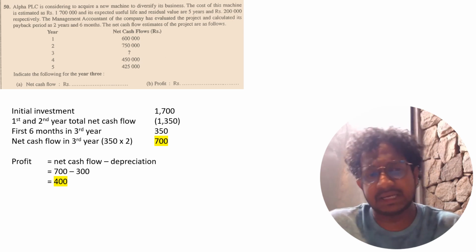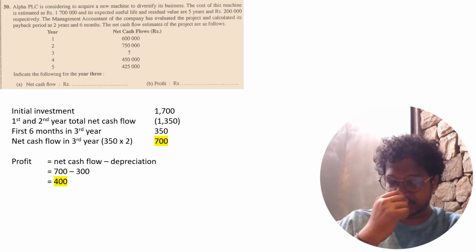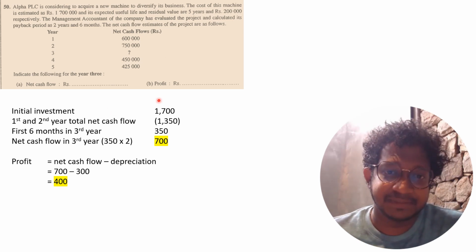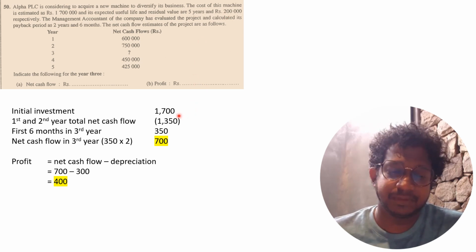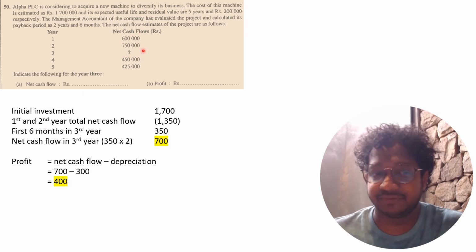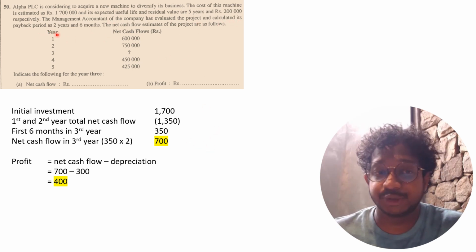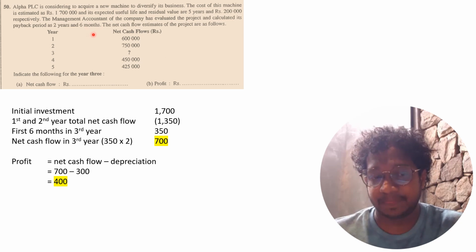They ask the net cash flow and the profit in the third year. So first find out the net cash flow. Your initial investment is 1,700, and from the first year and second year, the accumulated cash flow is 1,350,000. Right?